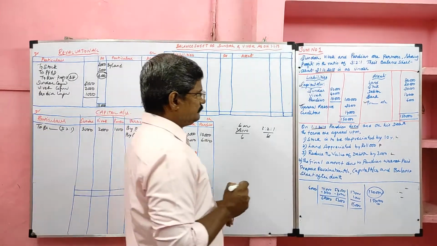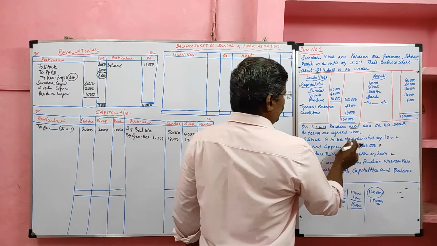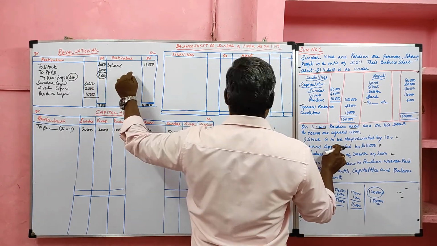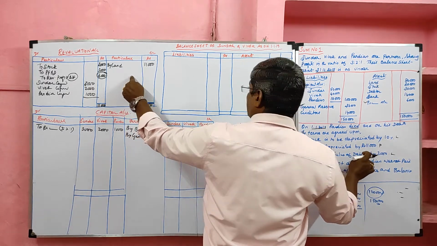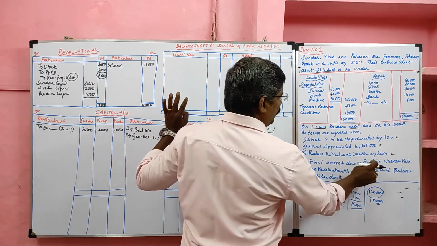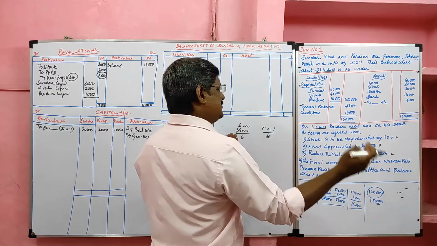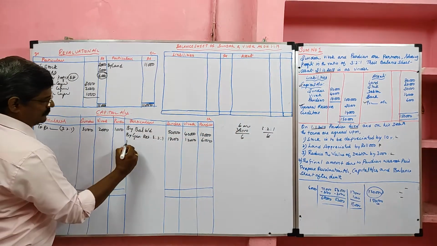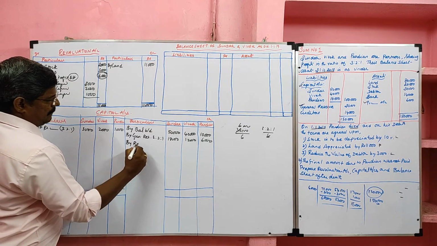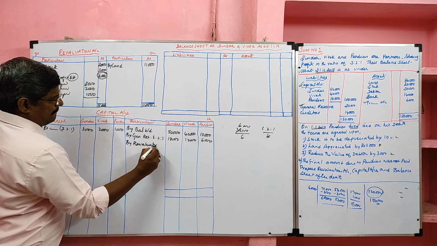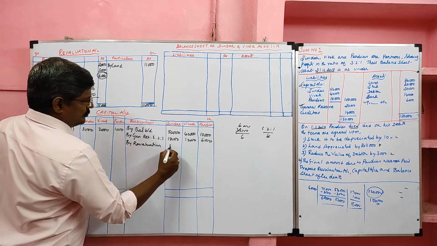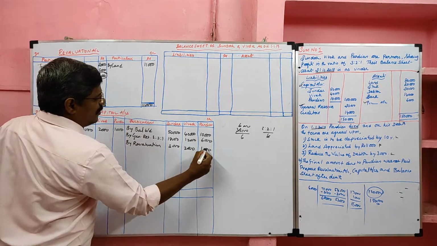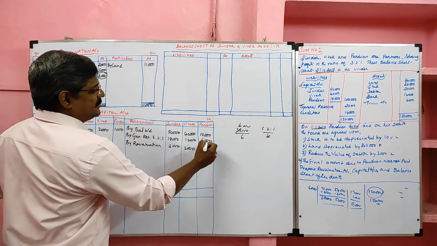Then move to the adjustment. Stock depreciated, it is a loss item. Land appreciated is a profit item. Reduce the value of debtor is a loss item. Then the final amount due to Pandian was not paid, that we will consider later. Before that, we will transfer the revaluation profit to the capital account: 3,000, 2,000 and 1,000.